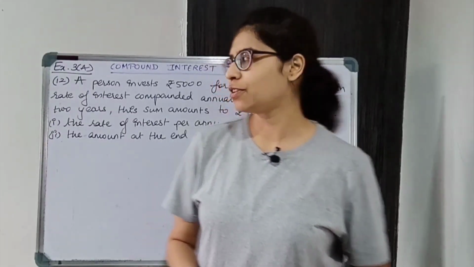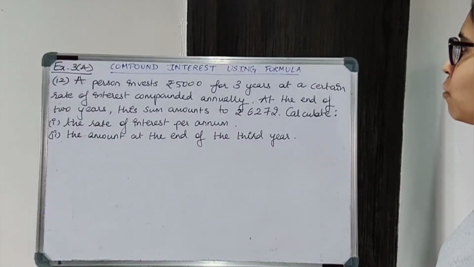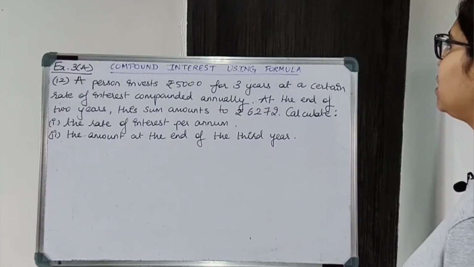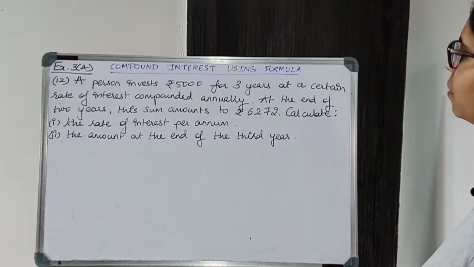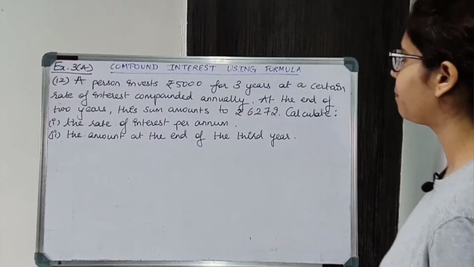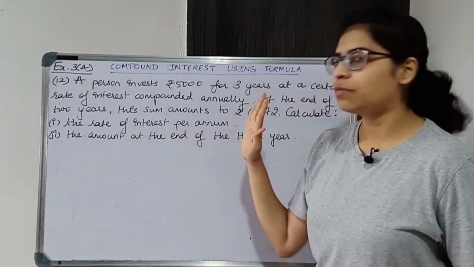Question number 12. A person invests rupees 5,000 for 3 years at a certain rate of interest compounded annually. At the end of 2 years, this sum amounts to rupees 6272. Calculate first part the rate of interest per annum, second part the amount at the end of the third year. Now we'll focus on the first part for now. Rate of interest per annum we have to find.